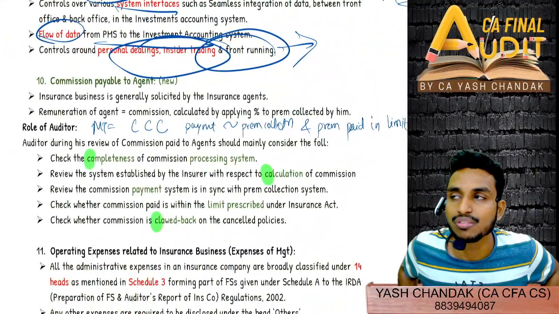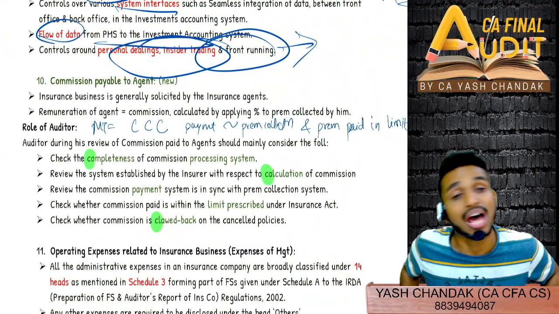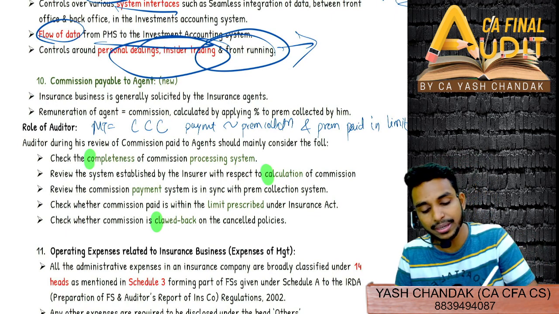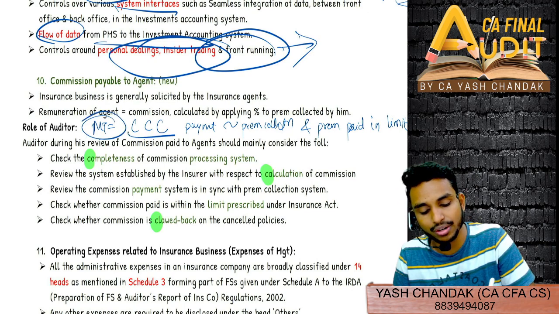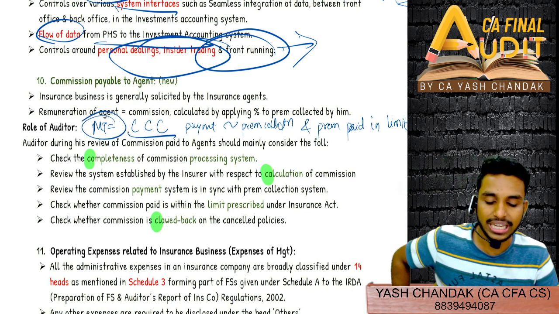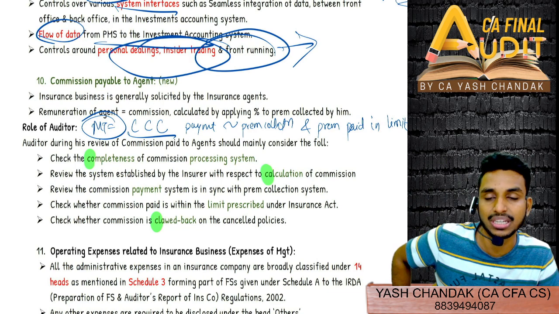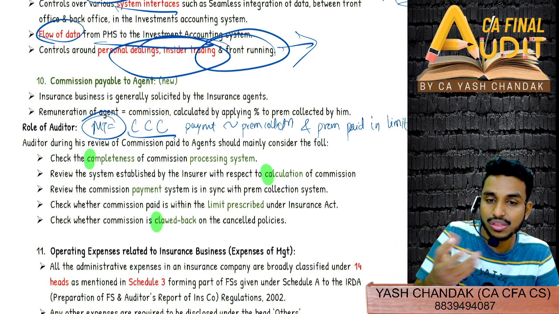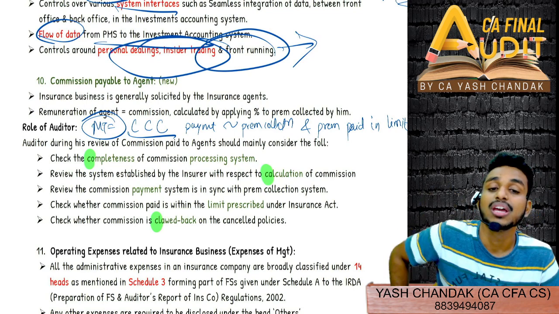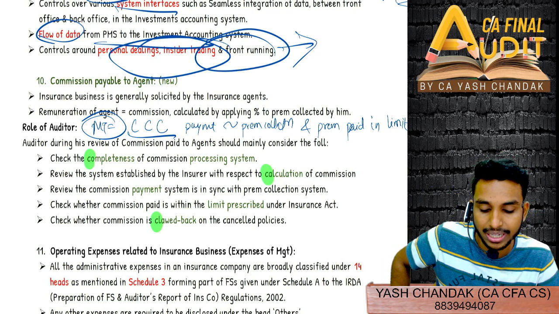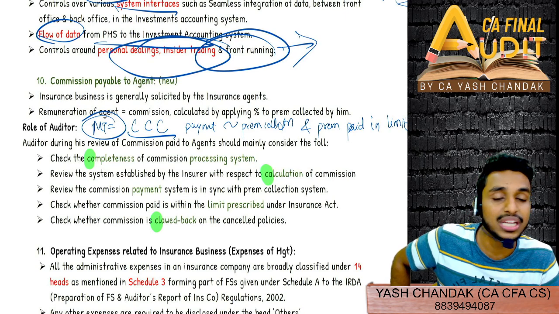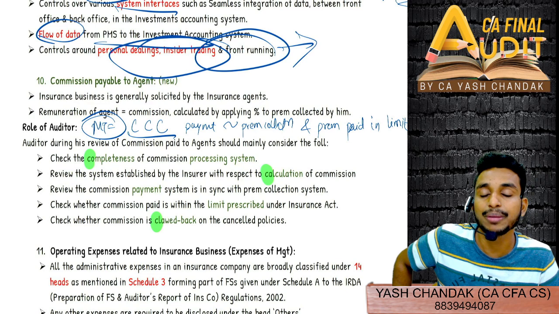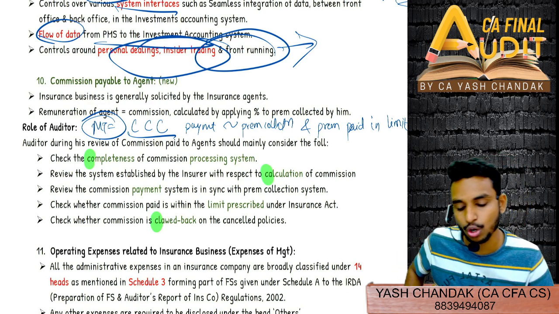Then commission payable to agent, this was new, which was added in the last attempt. So till now I haven't tested it, so maybe they can test. Trick to recollect all the points is CCC: payment should tally with premium collection, and premium paid should be within limits. CCC, I am trying to emphasize to you. That premium paid payment should be synced with premium collection, and the premium paid should be within the limits you have been prescribed as per IRDAI regulation or whatever regulation.